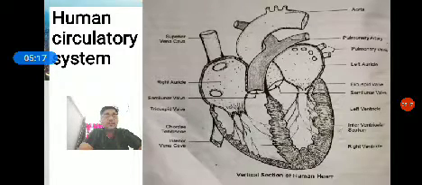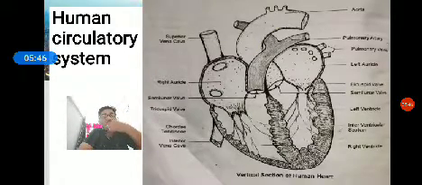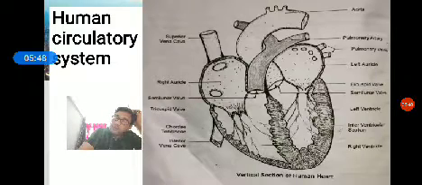In the lungs, the exchange of gases takes place and the blood is purified. The purified, oxygenated blood enters the left auricle through the pulmonary veins. Then the left auricle passes the oxygenated blood to the left ventricle. The left ventricle sends the pure blood to the aorta. Then the aorta distributes the pure blood to all parts of the body. Likewise, the pathway of blood takes place in the heart.